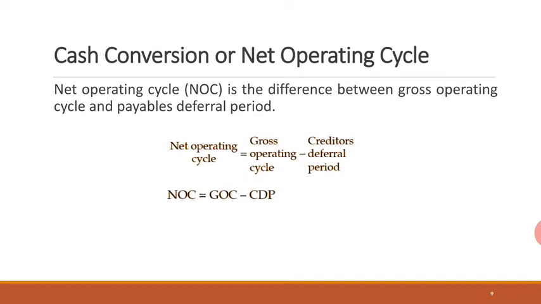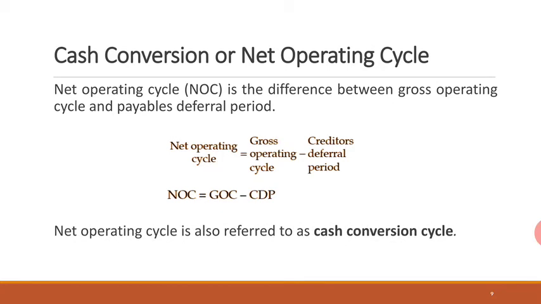Gross operating cycle is raw material turnover period plus semi-finished goods turnover period plus finished goods turnover period plus debtors turnover period. From the gross operating cycle, if we deduct the creditors deferral period, that is creditors turnover period, we get the net operating cycle, or also called the cash cycle. So this is how we calculate gross operating cycle as well as net operating cycle.